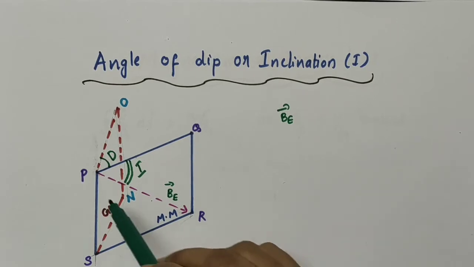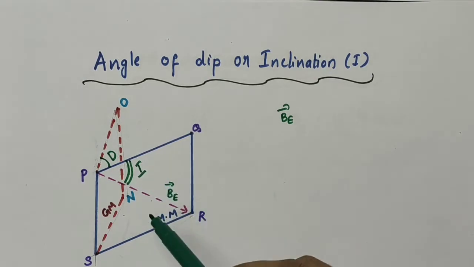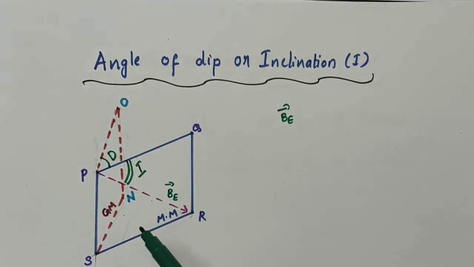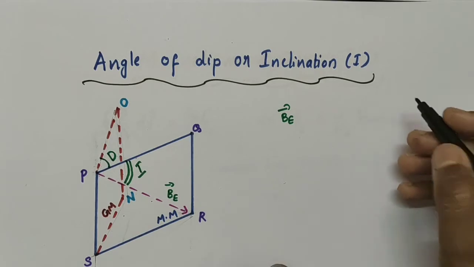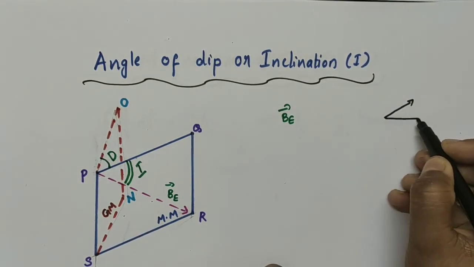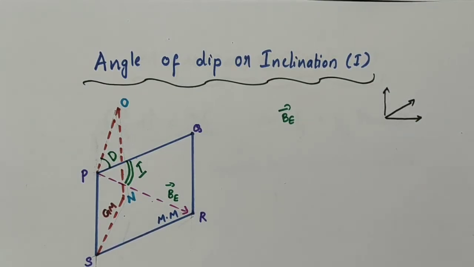Now, the total magnetic field vector BE at a particular point can be resolved into a horizontal component as well as a vertical component. You have already studied this in 11th standard, in vectors. If we have a vector like this, we can resolve it into two components, one x component and one y component.